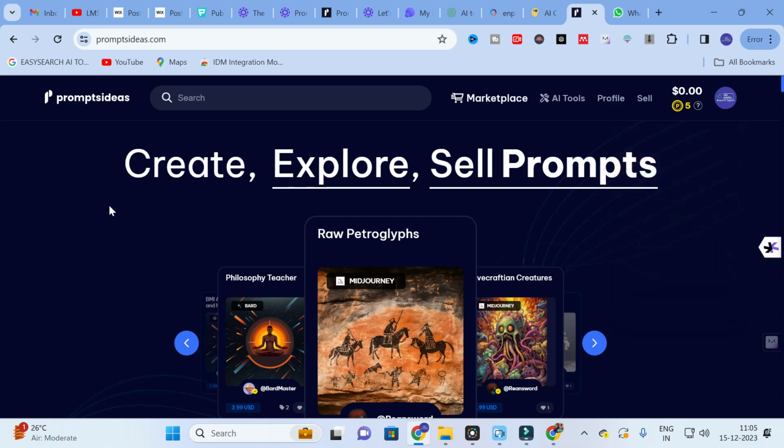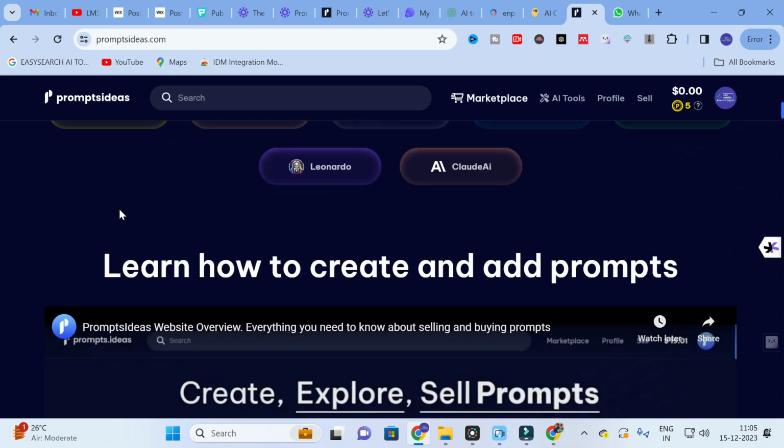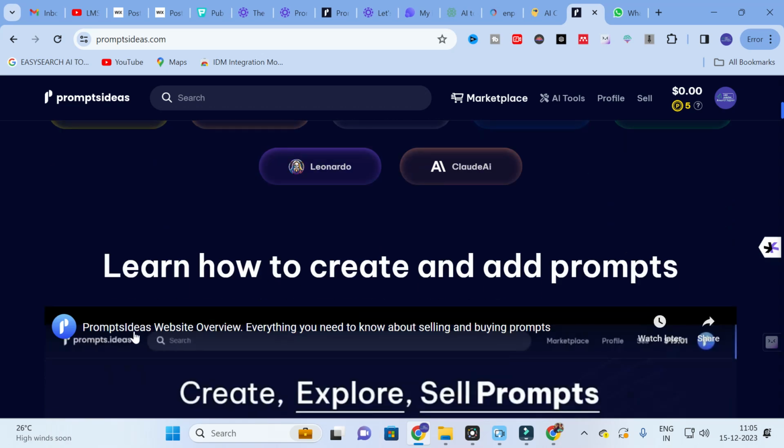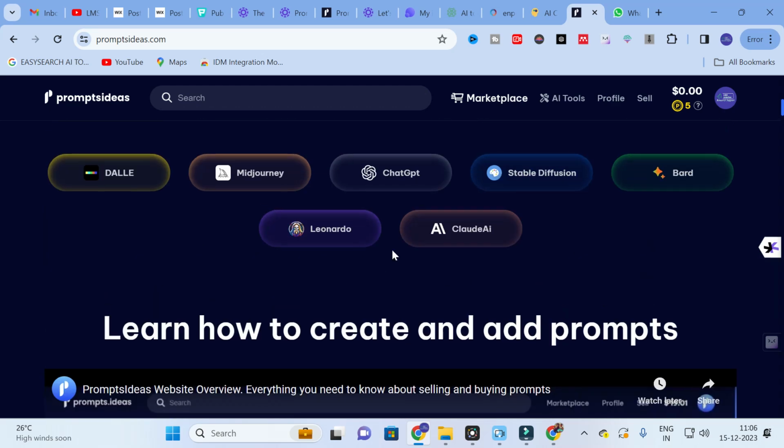Create, explore and sell prompts. Here you can see, starting from Dall-E, Midjourney, ChatGPT, Stable Diffusion, Google Bard, Leonardo, Claude AI. These are all the AI categories available. You can click any of these AI databases and explore the prompts associated with the particular database. For example, I am going to click ChatGPT randomly.